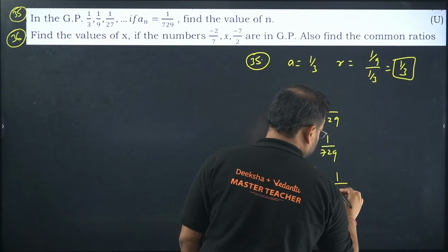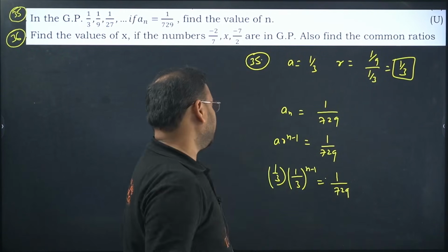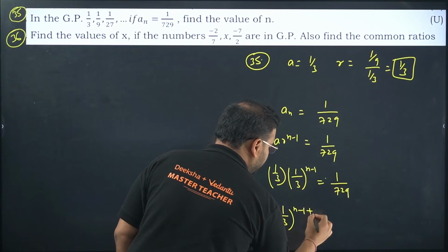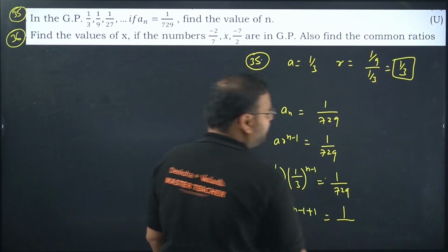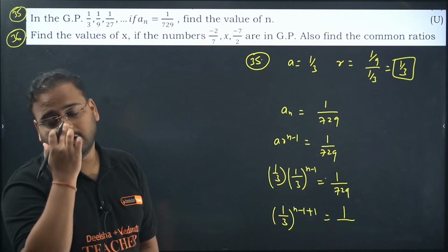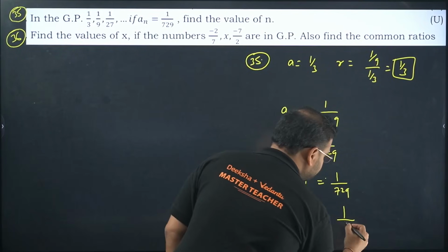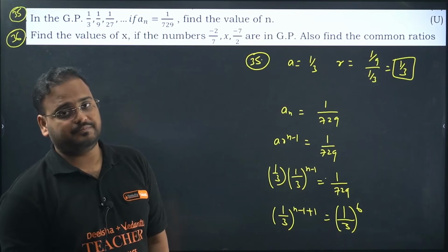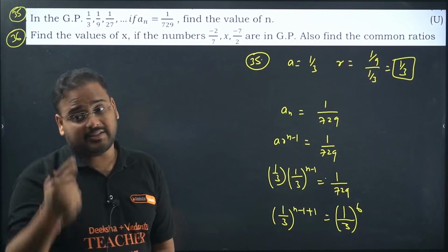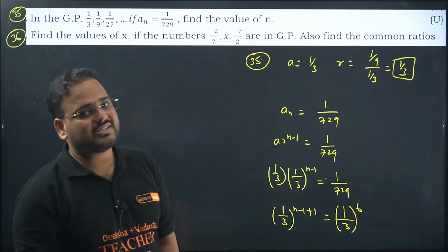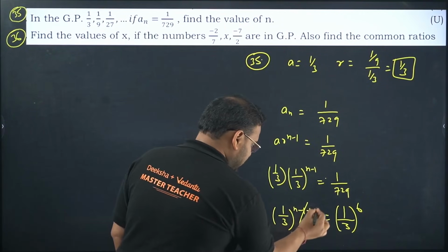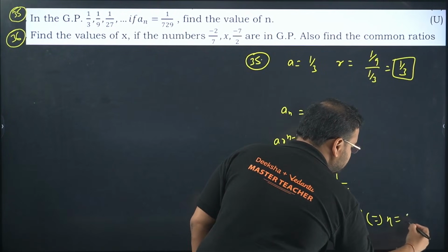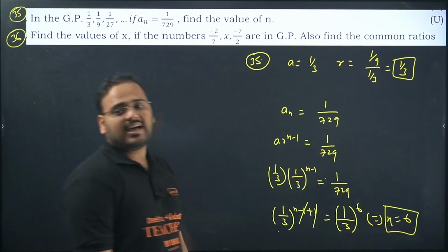Equals 1 upon 729. Okay, since they are the same base, I can add the powers. So 1 by 3, n minus 1 plus 1. And what is this value of 1 by 729? It is actually a power of 3. And what power is this? 1 by 3 power 6. Okay, 3 power 5 is 243, and 3 power 6 is 729. 3 power 4 is what? 81. 3 power 3 is 27. I hope you know that. This is cancelled. Now compare. Same base, so power has to be same. So value of n is coming as 6.